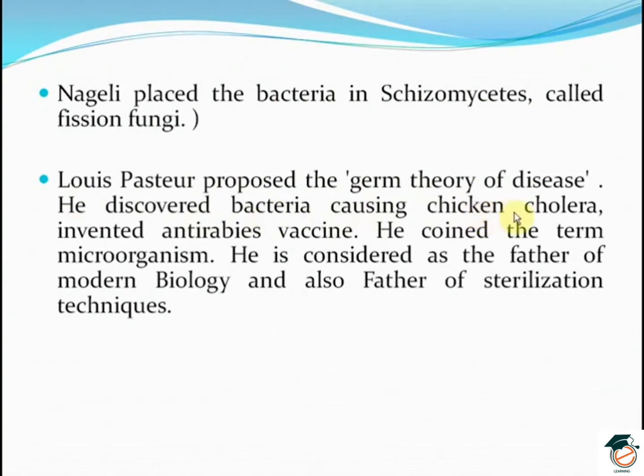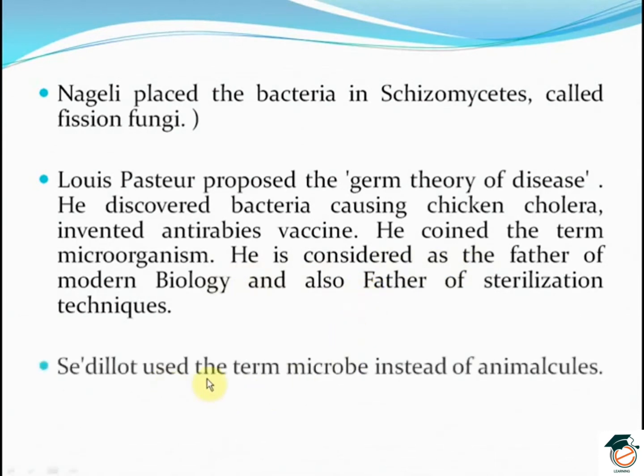He discovered bacteria causing chicken cholera and invented the anti-rabies vaccine. He coined the term microorganism. He is considered the father of modern biology and also the father of sterilization techniques. C. Delort used the term microbe instead of animalcules.